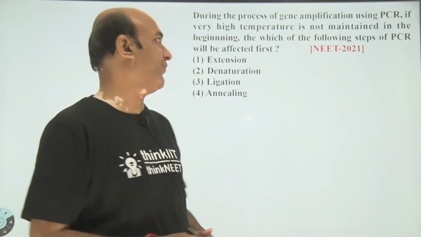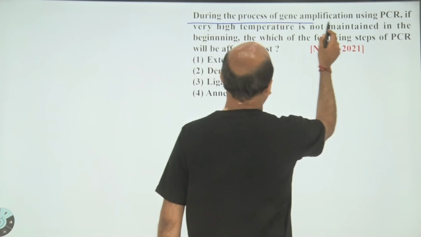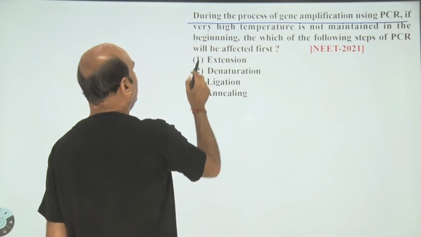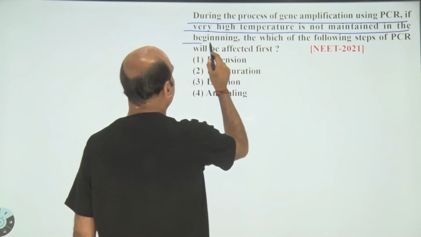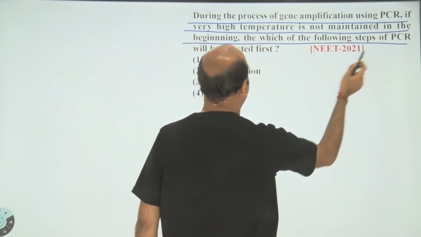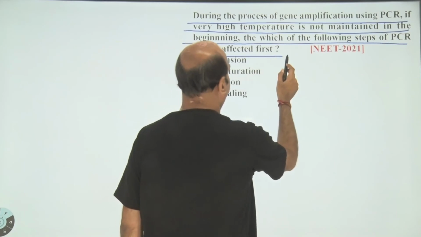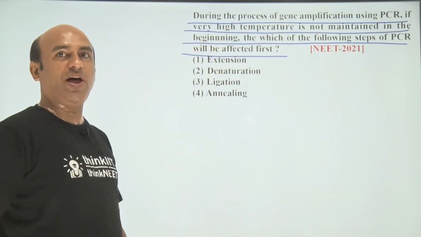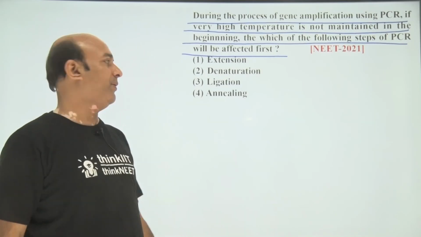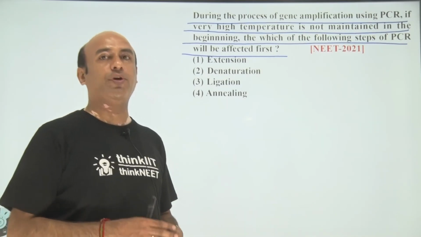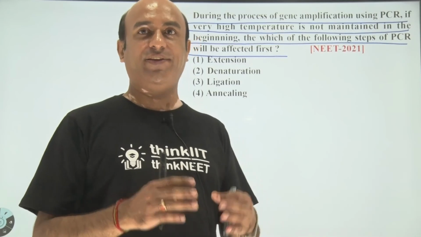Here the question is, during the process of gene amplification using PCR, if very high temperature is not maintained in the beginning, which of the following steps of PCR will be affected first? Here the options are option number 1 extension, option number 2 denaturation, option number 3 ligation, and option number 4 annealing. So student, which option here is the correct one?